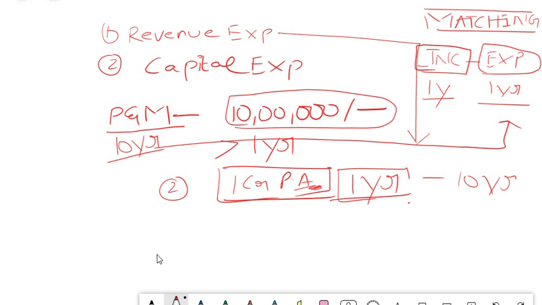So what you have to do is show this as an asset, and then each and every year you allocate this cost to your P&L based upon the useful life.